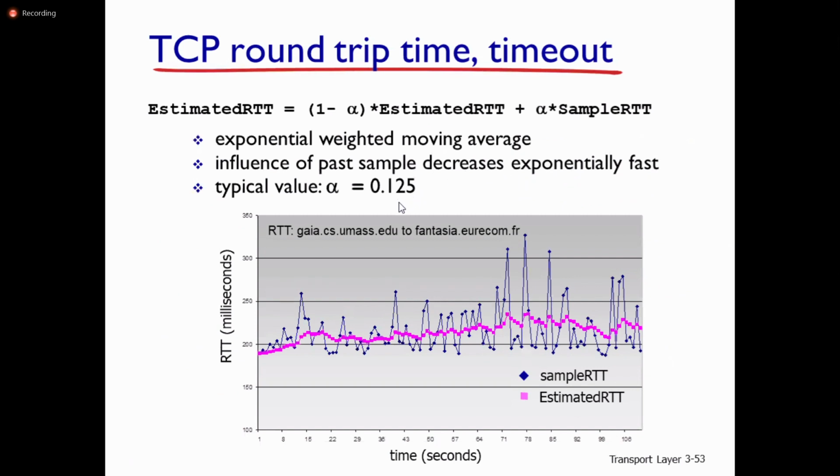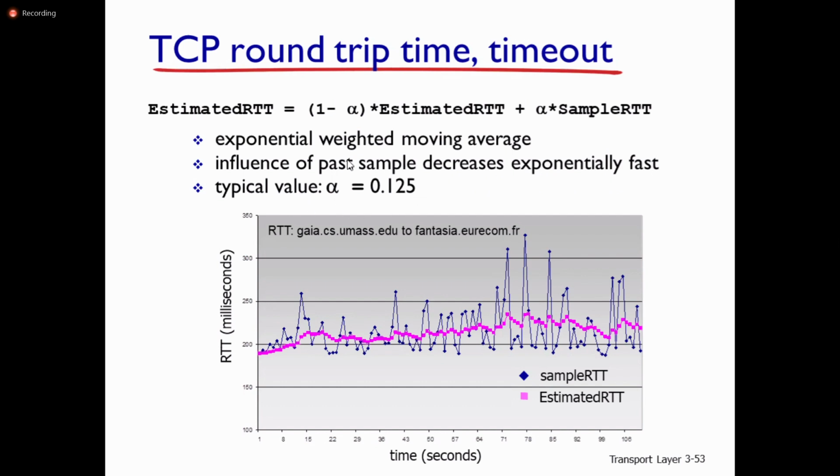So TCP round trip timeout. This is the expression we use: estimated RTT equals (1 minus alpha) times estimated RTT plus alpha times sample RTT. This is an exponential weighted moving average, where the influence of past samples decreases exponentially fast.